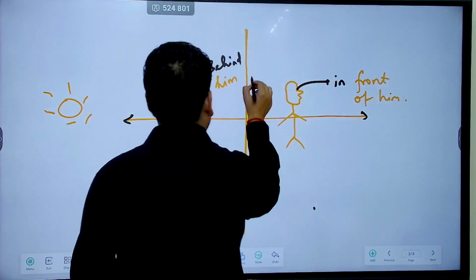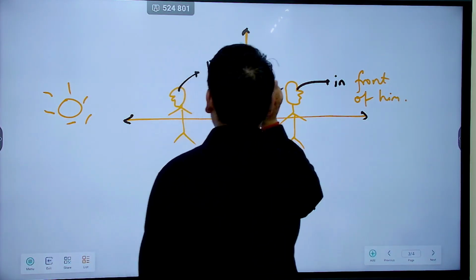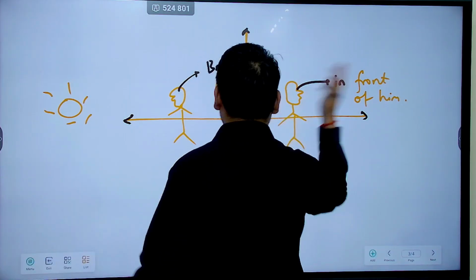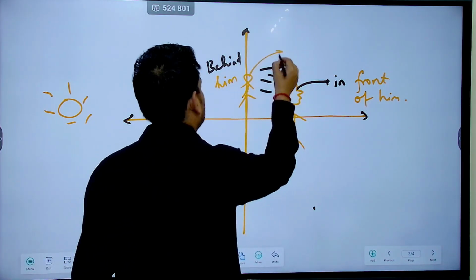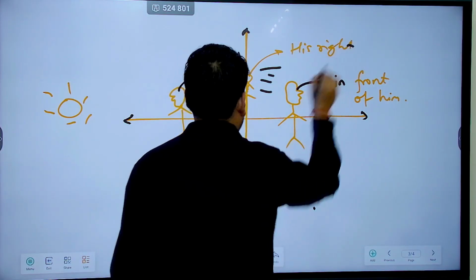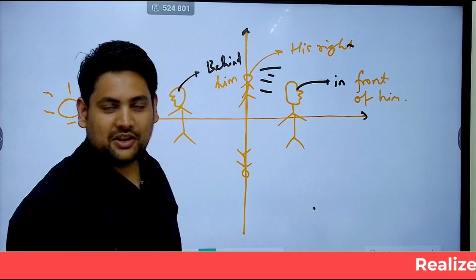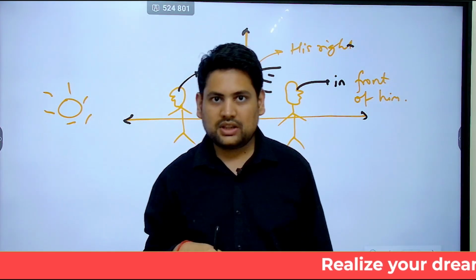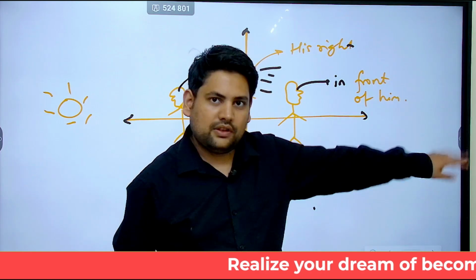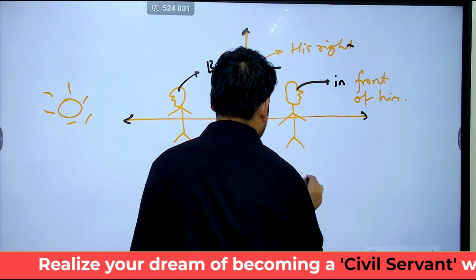Now, for a person that is moving in north direction, like this he is going, his shadow will fall, if the sun is here in this direction, which is his right. And for this person who is going in southern direction, for him the shadow will fall, if he's going south, sun is right here, shadow will fall towards his left.